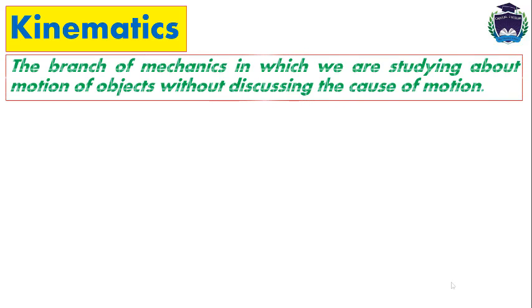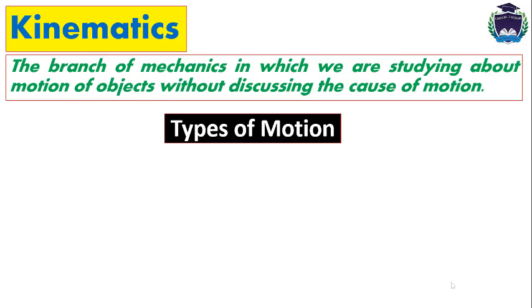Okay, kinematics. How do we define kinematics? Kinematics is the branch of mechanics in which we study the motion of objects without discussing the cause of motion. In kinematics we discuss just the motion, but we do not discuss the cause of motion. And we have further divided motion into different types.